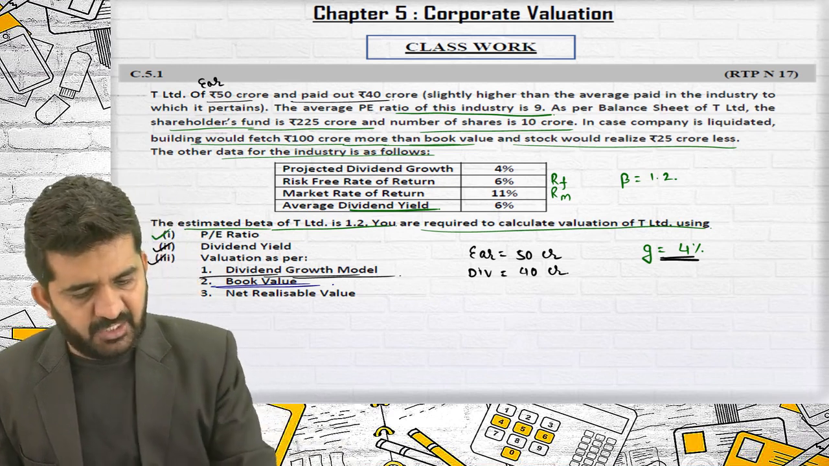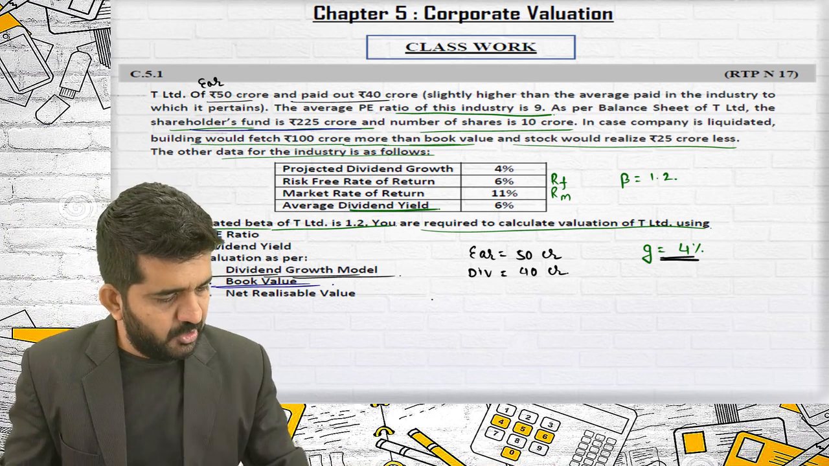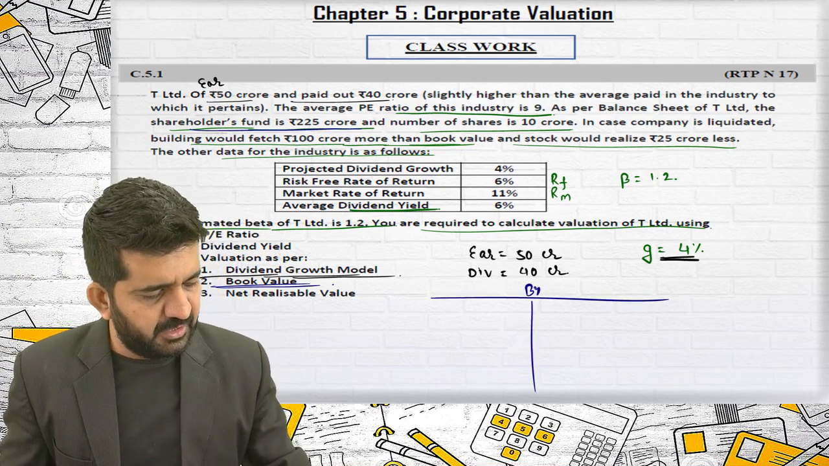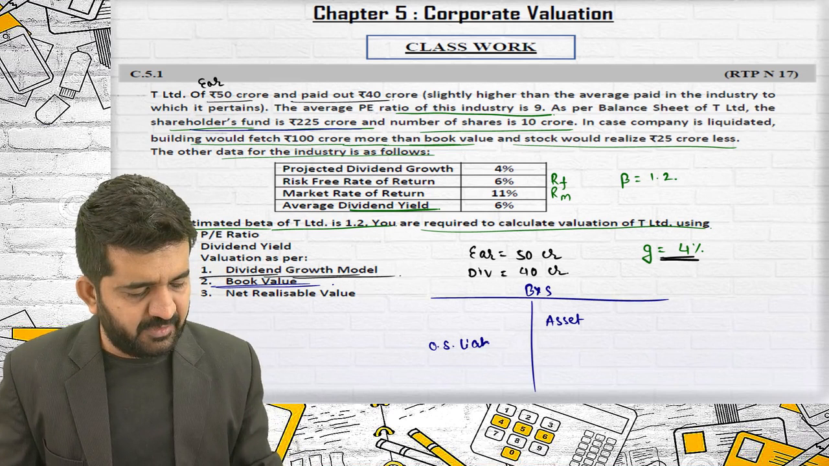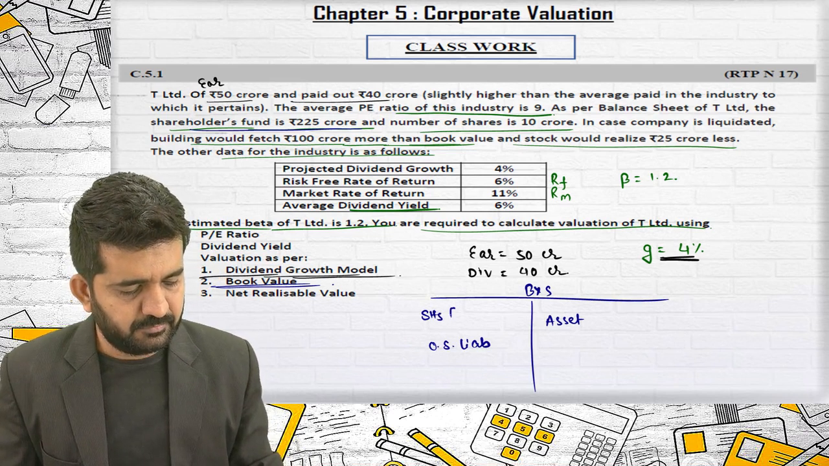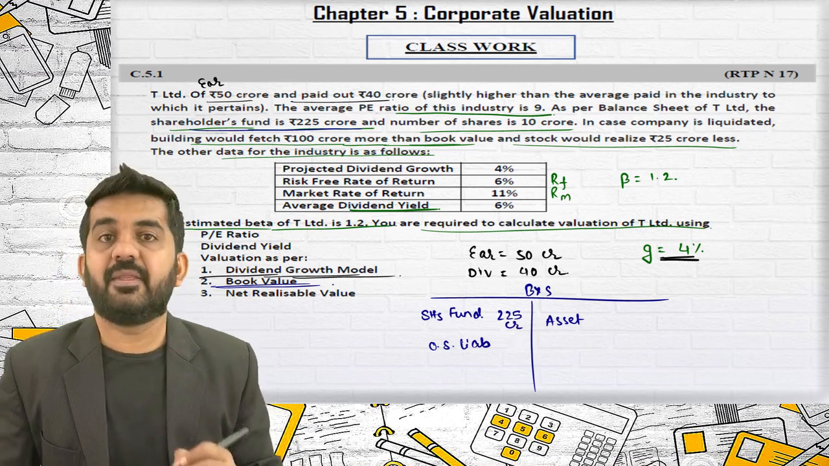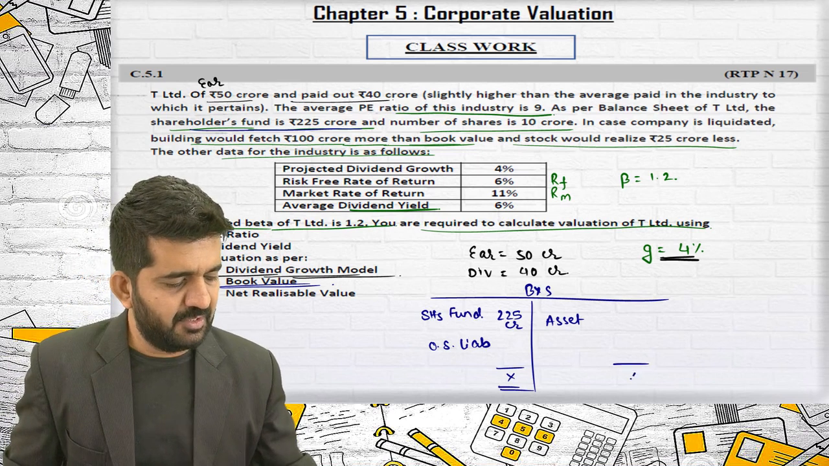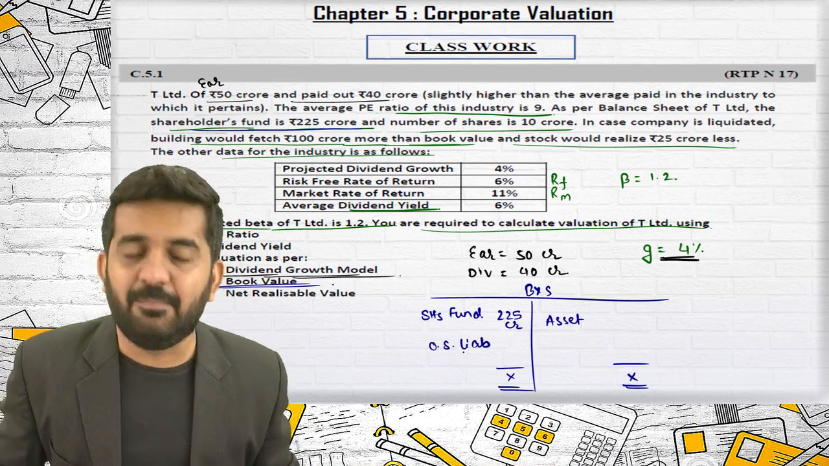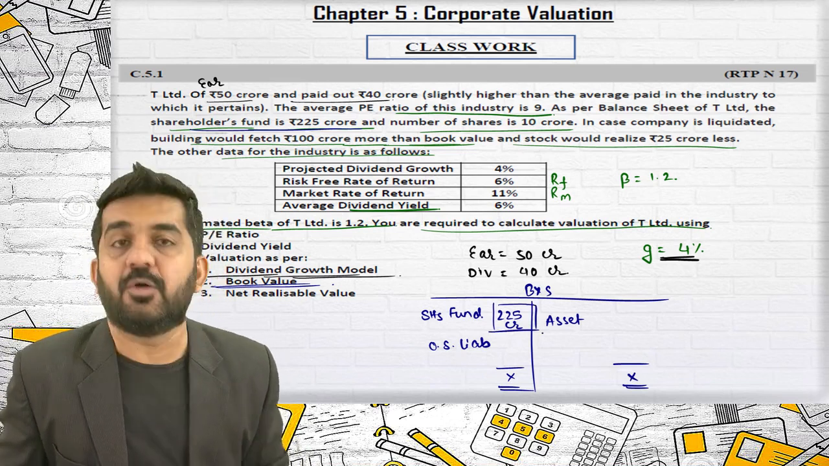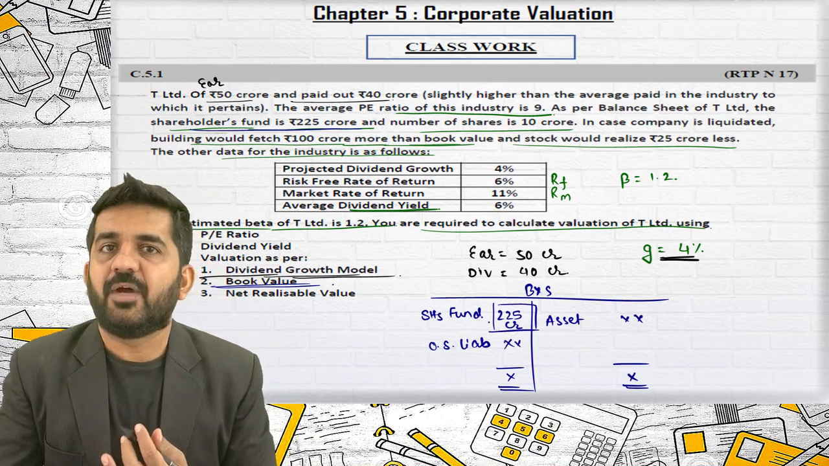As per the balance sheet of T Limited, shareholders funds is 225 crore. So this would be my balance sheet of the company. Neither the value of assets is given, neither the value of outside liability is given, but this is given, which is 225 crores. Balance sheet is tallied. Book value of assets minus book value of liability will be equal to 225 crores. Assets, whatever might be the figure, minus liability will be 225 crore.